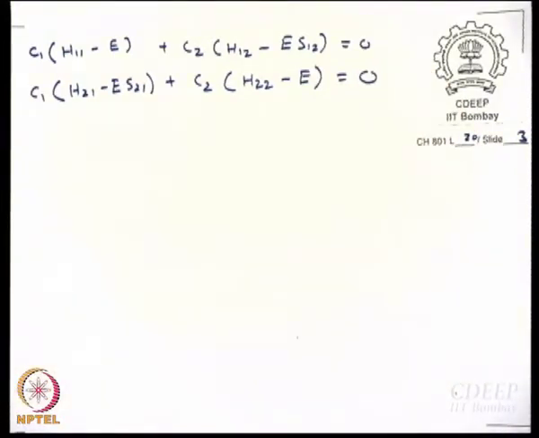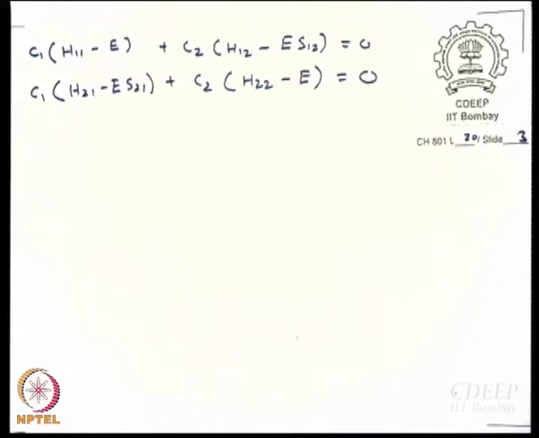Okay, this is the second equation, you can work it out. Is S12 equal to S21? Integral phi 1 phi 2 d tau would better be equal to integral phi 2 phi 1 d tau also.